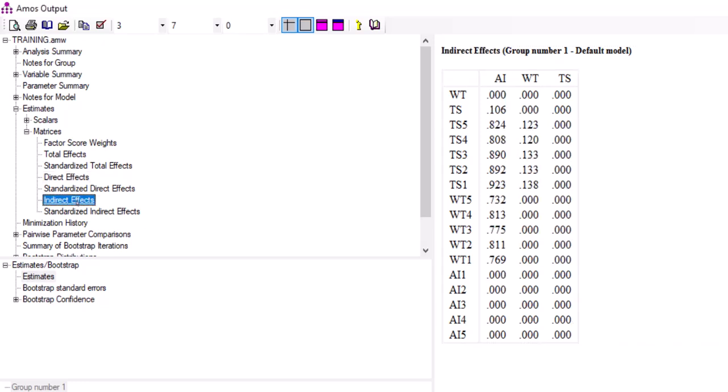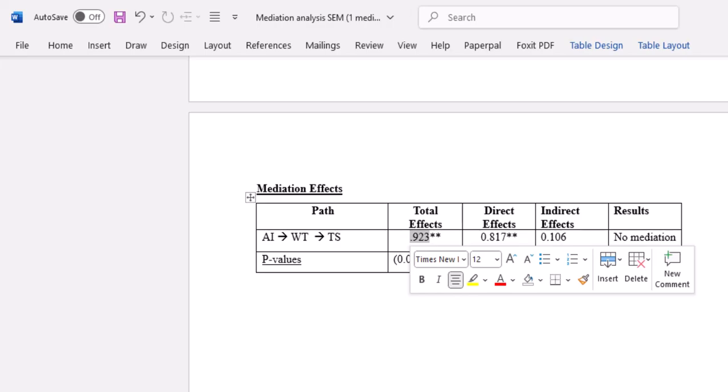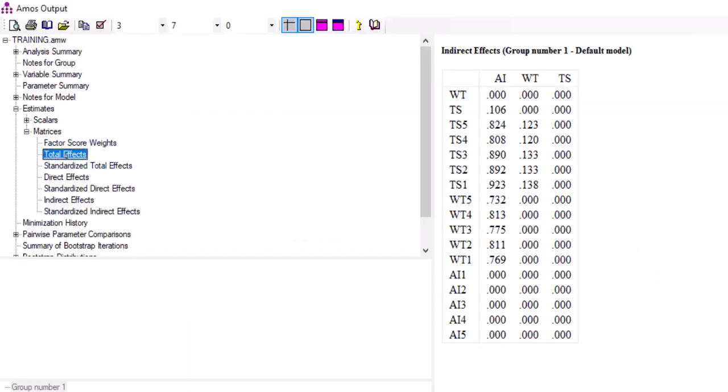And then we have the indirect effect. The indirect effect of AI on TS means now we move from AI to WT to TS. That indirect effect is 0.10106. So now we can write these results like this. From the mediation effect tests, the indirect effect from AI to WT to TS. So the total effect is 0.923, as we saw.